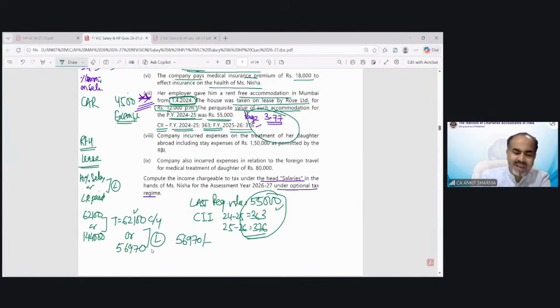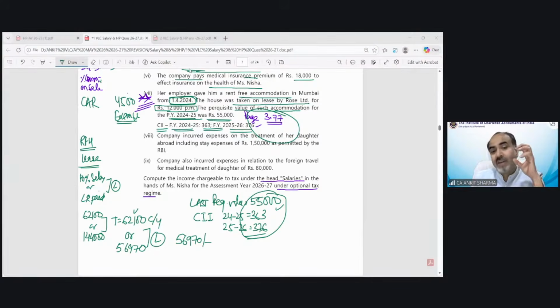So can you tell me, is it good provision for assessee, or that is not good from the point of view of taxability in the hands of assessee? So technically, it is beneficial to the assessee, because else the 62,100 is going to be taxed, but now only 56,970 is going to be taxed in the hands of employee.